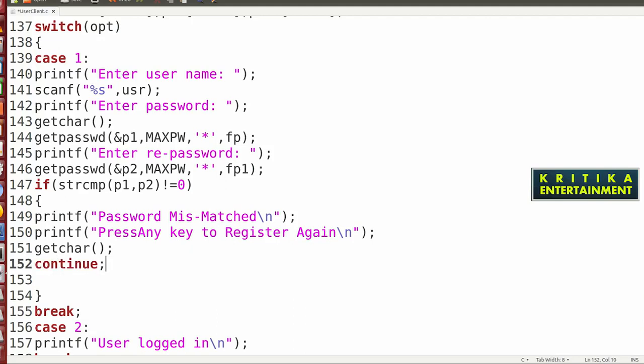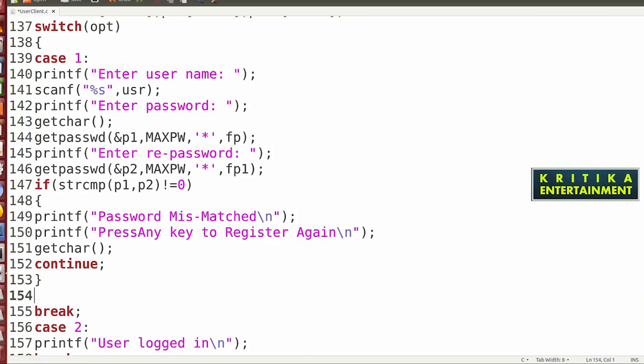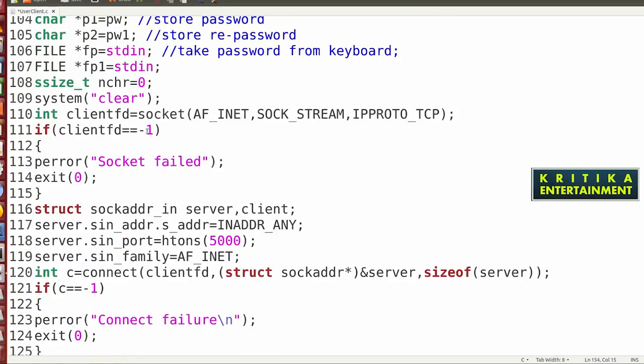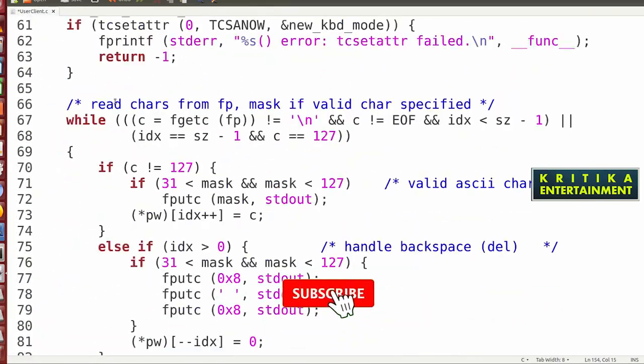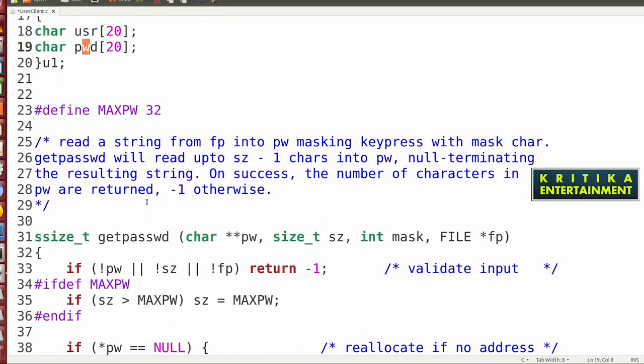If it is successful, then what will we write? It will be strcpy: u1.usr copies to the structure variable. Why do we declare the structure? I will show it here. u1, that is the user, u1 dot password.